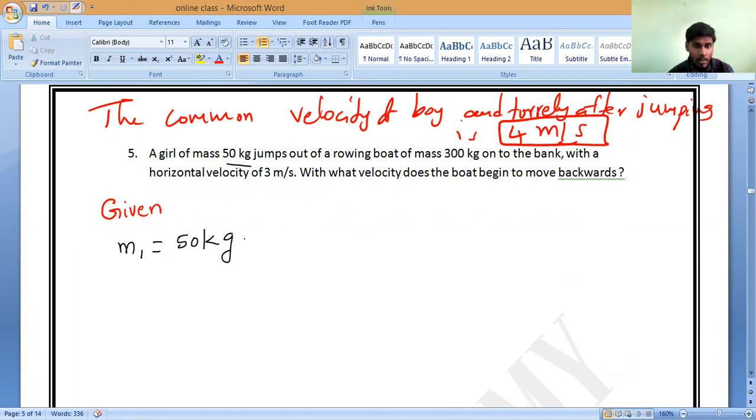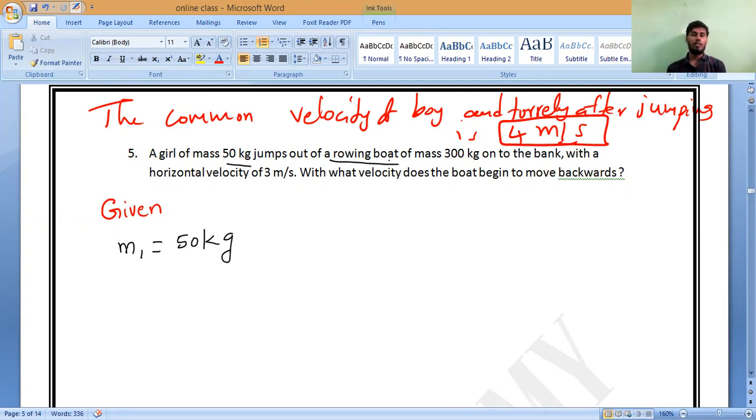50 kg. Let me consider: she jumps out of a rowing boat. Rowing boat means, do you understand? She is coming out of the boat in movement. She is jumping out from the boat onto the sea beach or somewhere, like a river bed or something.